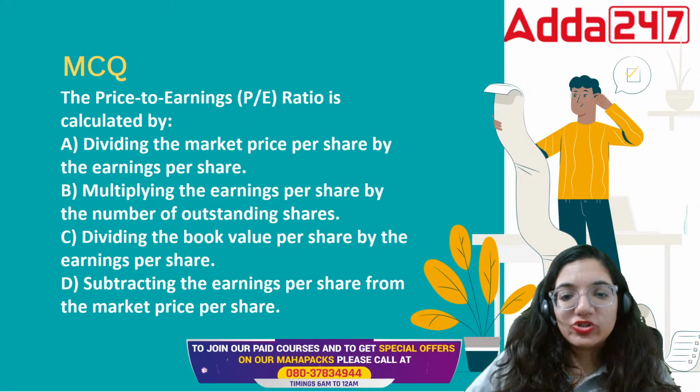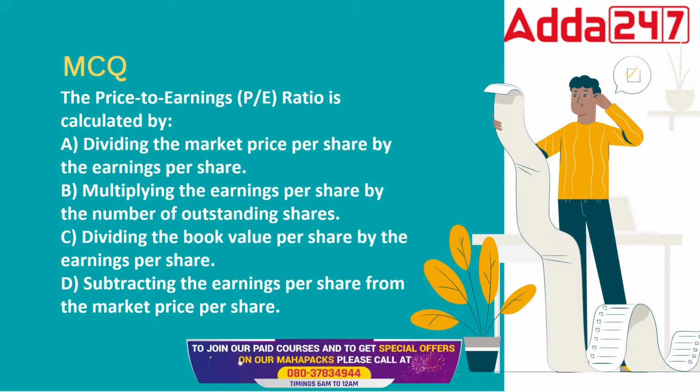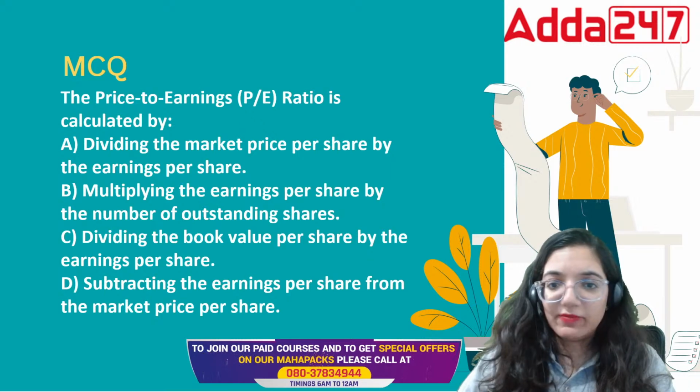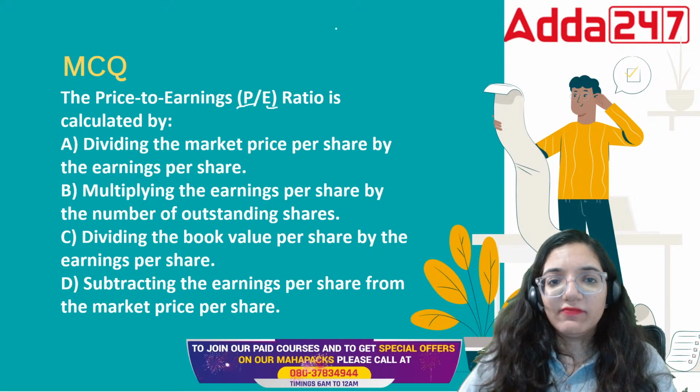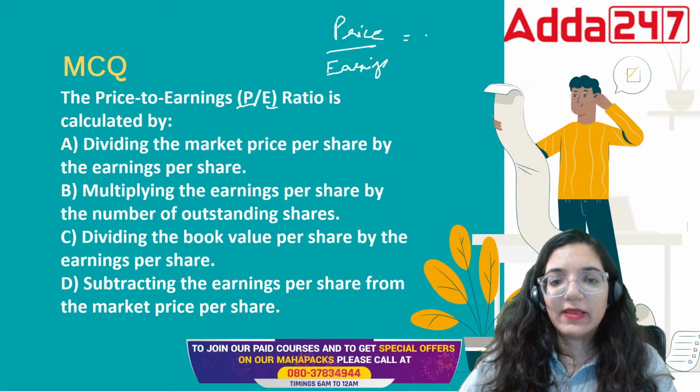Next question. PE ratio, everyone. Heard about it? PE ratio, price earning ratio, PE multiple is to be covered in this area. When we talk about PE multiple, you take the market price per share divided by earnings. Dividing the MPS by EPS should be the answer. P upon E, this is price upon earnings, clearly termed as MPS upon EPS.